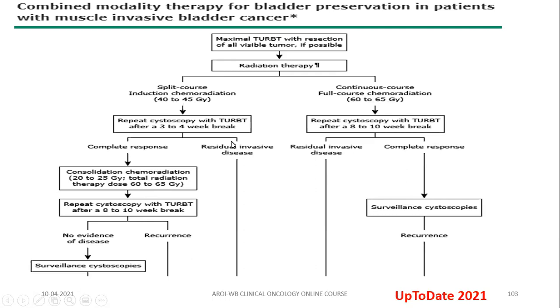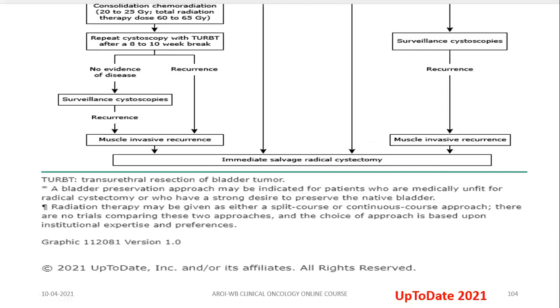In this case, if there is residual invasive disease at 3 to 4 weeks, then those patients are not offered any further radiation and they are offered salvage cystectomy. If there is a complete response, only then they give consolidation chemoradiation. And similarly, they offer repeat cystoscopy after an 8 to 10 weeks break. If there is no evidence of disease, they put the patient on surveillance. If there is recurrence with muscle invasive disease, they offer salvage cystectomy.